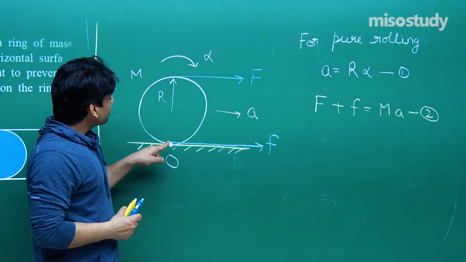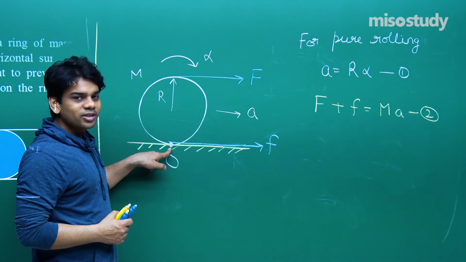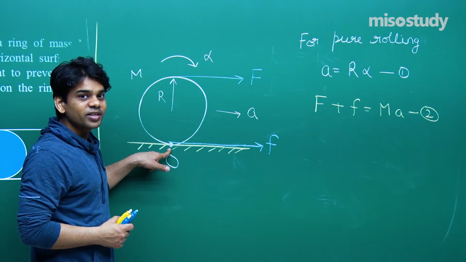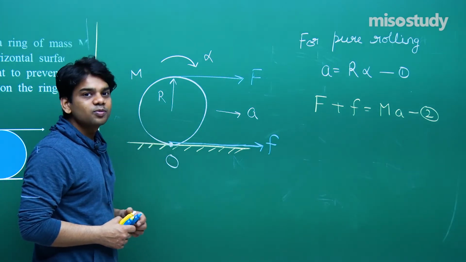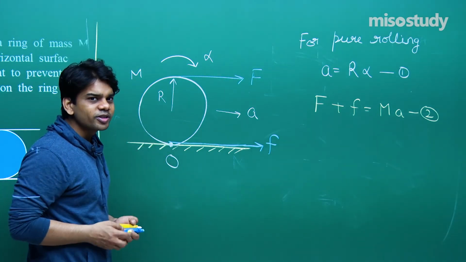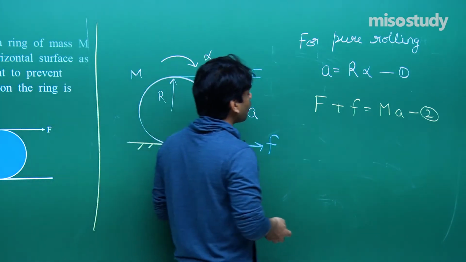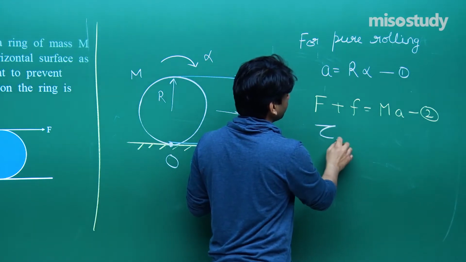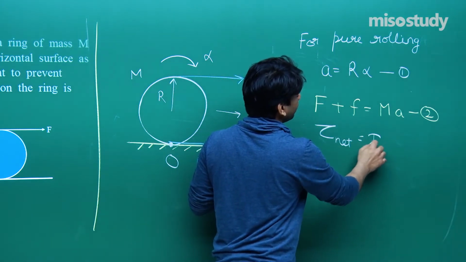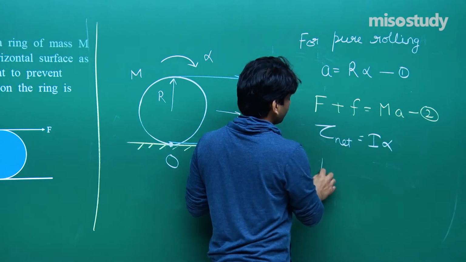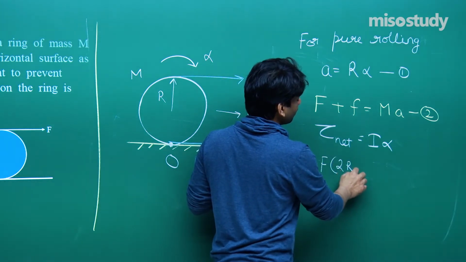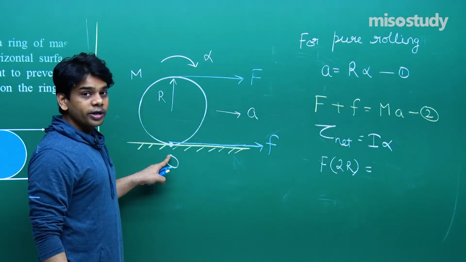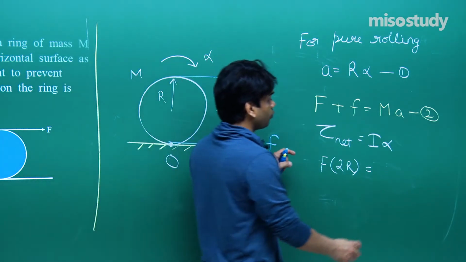Now you see here, can we think that the body is rotating about this point? Can we think that, because this would be acting as the instantaneous axis of rotation? So if I take this point as the point about which the body is rotating, the torque acting about this point will be F into 2R, or let me write down torque net is equal to I into alpha. So torque net will be equal to F into 2R is equal to I. Now I am talking about point O. Let me write here for clarity.